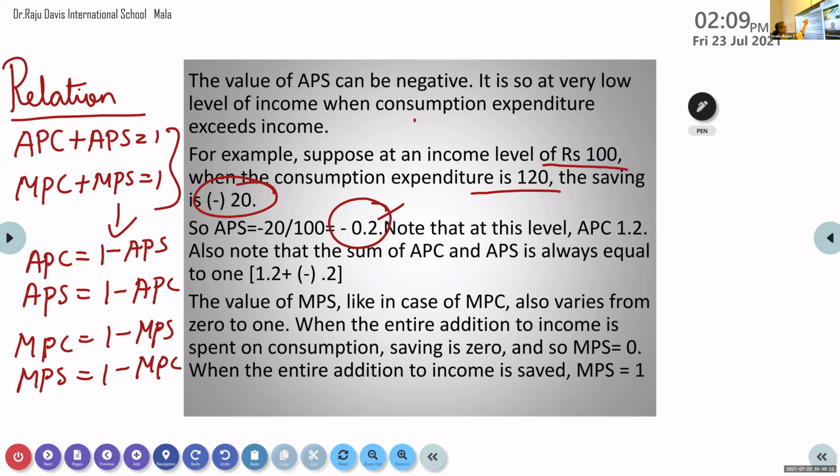Always you know that income is equal to consumption plus saving. So one part you got, how to get the other part? You can subtract it. Always we assume that Y is equal to 1. So 1 is equal to APC plus APS, here it is given APC plus APS is equal to 1. So to get APC from this, what do you have to do, Irfan?